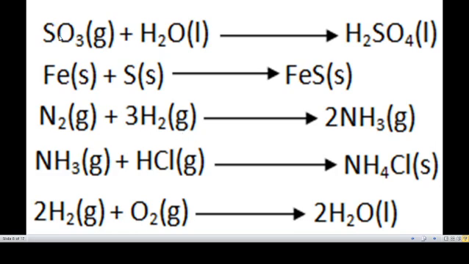In the first reaction, SO3 and H2O are the reactants. In the second reaction, Fe and S are the reactants. In the third reaction, N2 and 3H2 are the reactants. In the fourth reaction, NH3 and HCl are the reactants. In the last reaction, H2 and O2, two reactants, are involved to form a single product. So these are also examples of combination reaction.